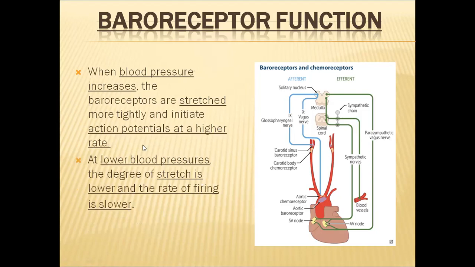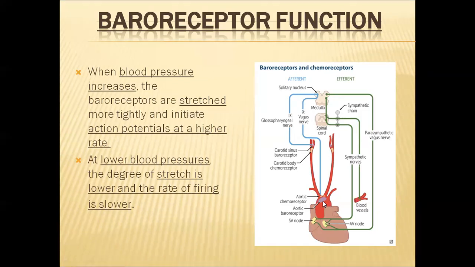Now how do these baroreceptors function, and how are they helpful in controlling the heart rate? Let us see. When the blood pressure increases in these blood vessels, for example in the carotid sinus or the dorsal aorta, the blood vessels stretch a lot. This stretch stimulates the baroreceptors in these regions.